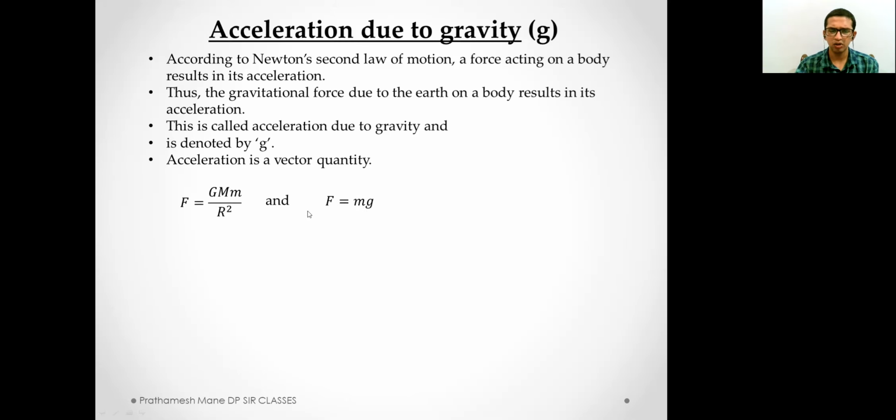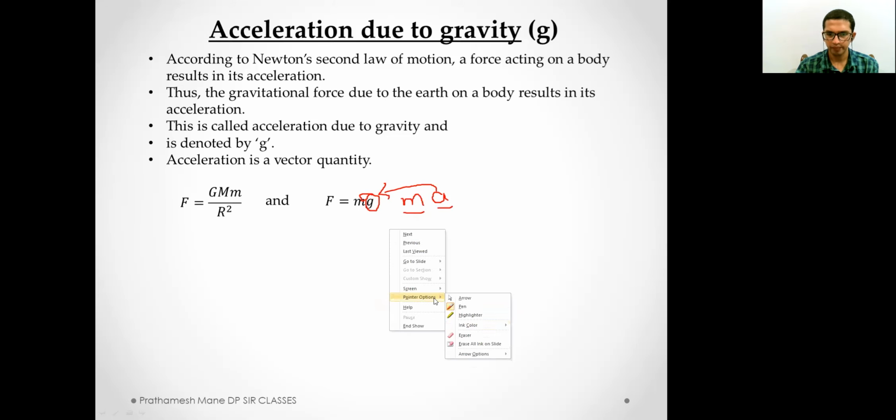We have learned this already. And this is the regular formula of force: force is mass into acceleration, F equals ma, where m is mass and a is acceleration. Here a is acceleration due to gravity, that is why in this formula we have replaced it with g, and m is the mass.